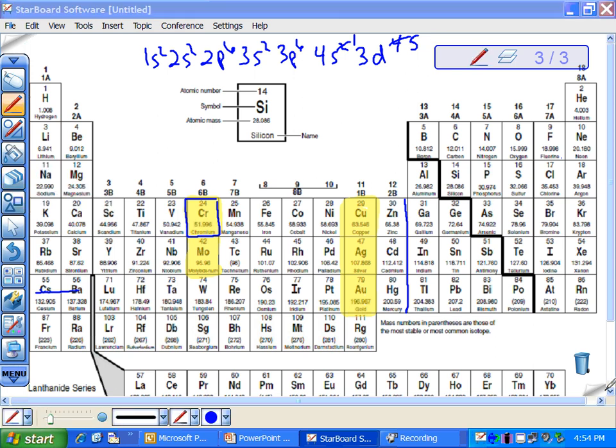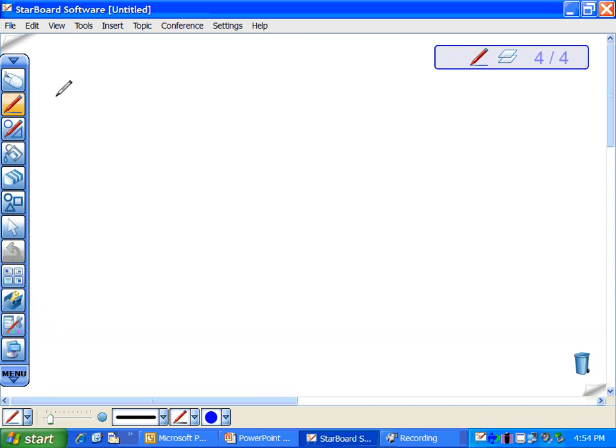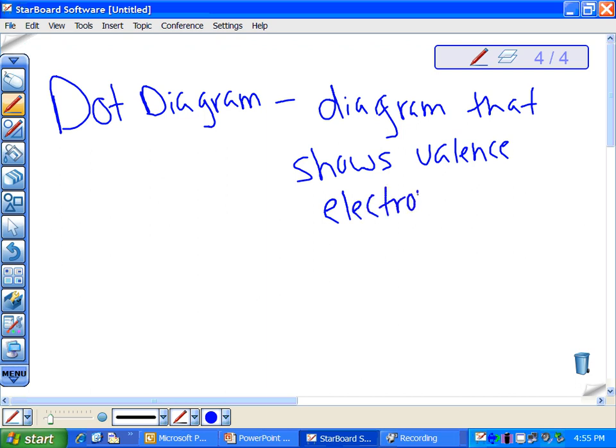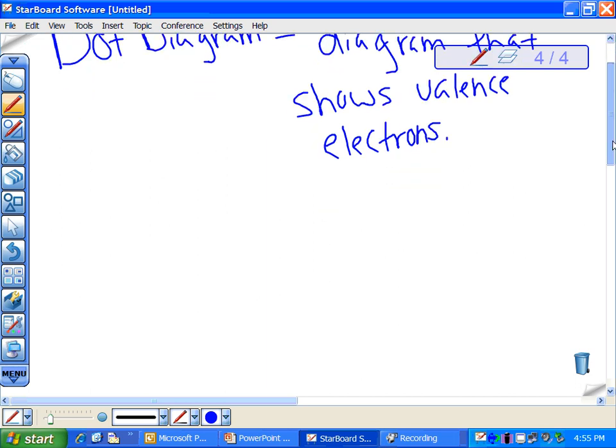If you're a band student, we are doing dot diagram now. What a dot diagram is, a diagram that shows valence electrons. And you should have learned valence electrons some other time in your career, but what a valence electron is, you might want to write this down. A valence electron is the electrons in the outermost energy level.